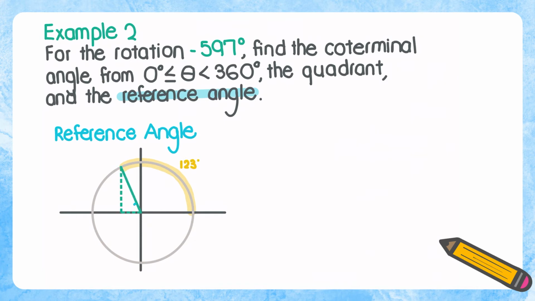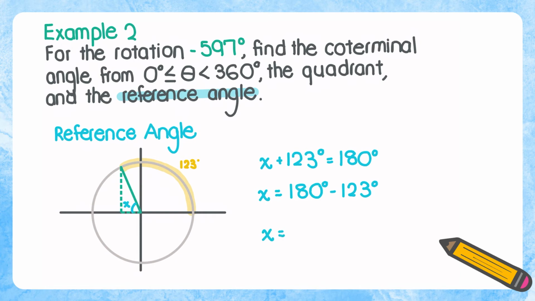Create our terminal side and then our reference triangle. So this angle right here is our reference angle. Notice how if we combine the reference angle and 123 degrees, we create half a circle. We create 180 degrees. So again, x, the reference angle, plus 123 degrees equals 180 degrees. In other words, x equals 180 degrees minus 123 degrees. And so, x equals 57 degrees.